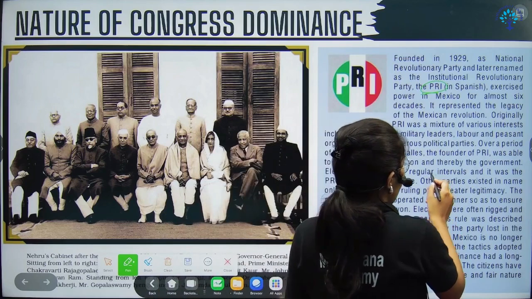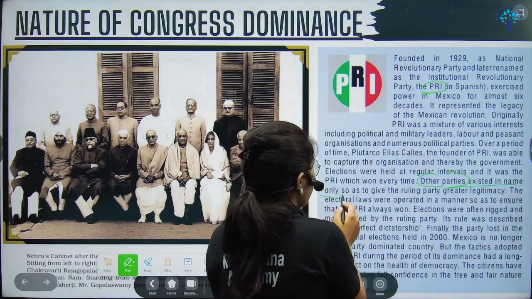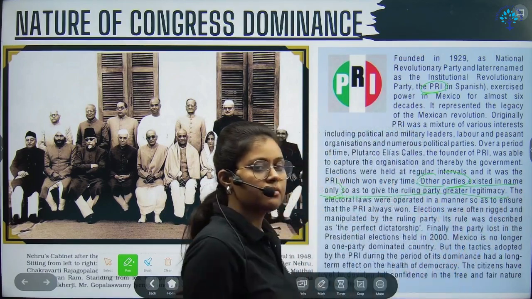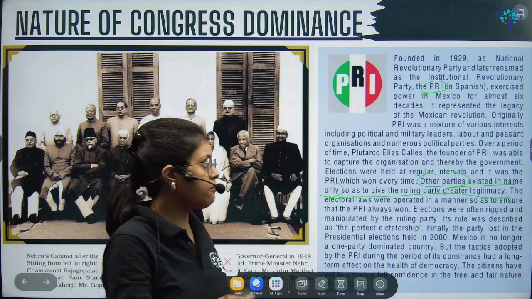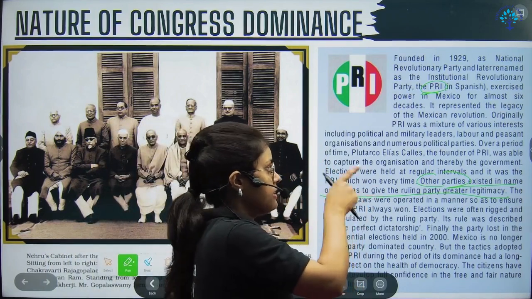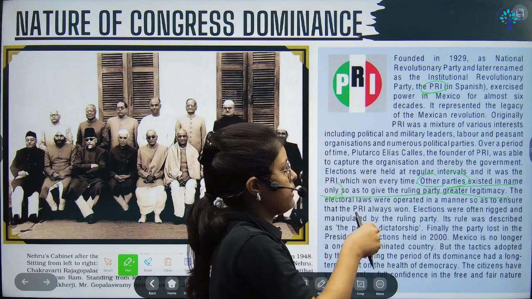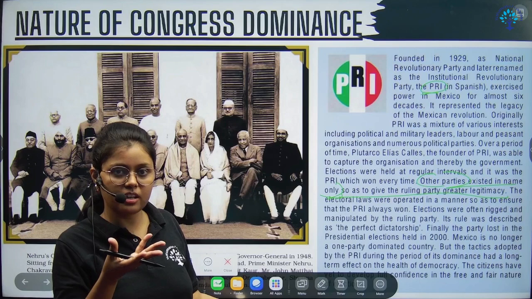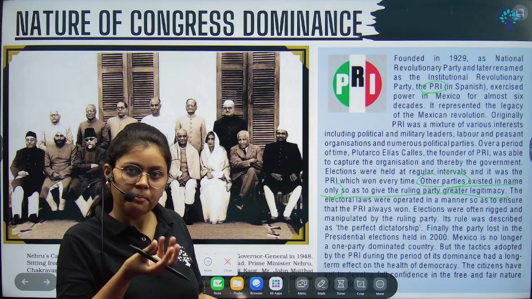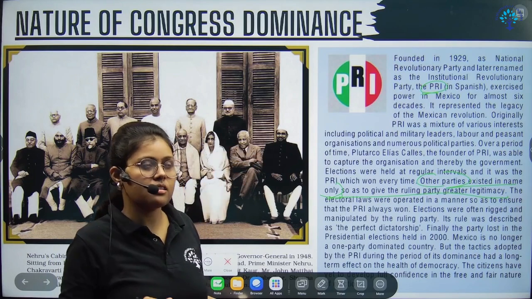The other parties also existed in name only, to give legitimacy. So basically this is also a mixture of various parties. Elections are also happening, but that election is happening to show credibility, to show legitimacy, that see, the election is happening, but despite that this particular party is getting the votes.